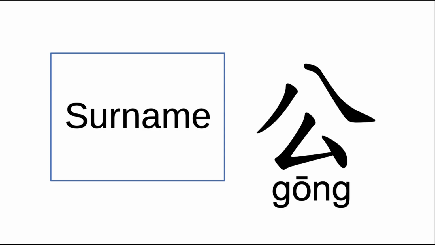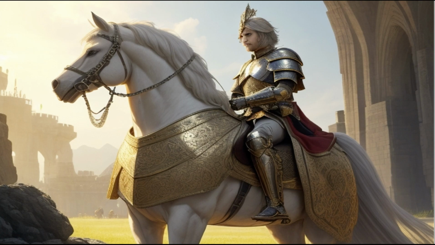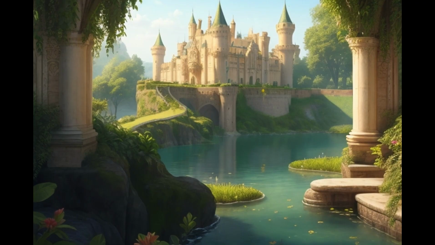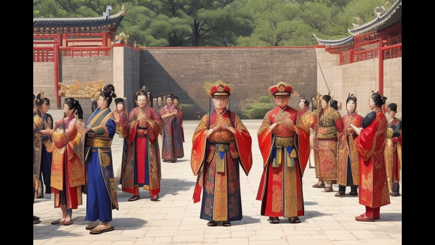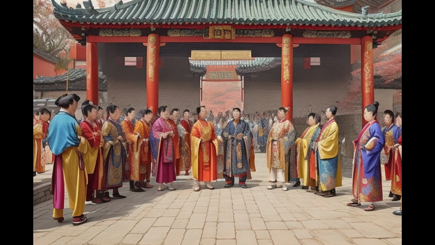This title puts the surname before the character 公, similar to the English title, Your Highness, or the medieval English title, My Lord. The difference is there is a last name in front of the honor title in Mandarin. In Taiwan's past, senior politicians were often referred to as surname 公, which literally means Majestiness so-and-so.